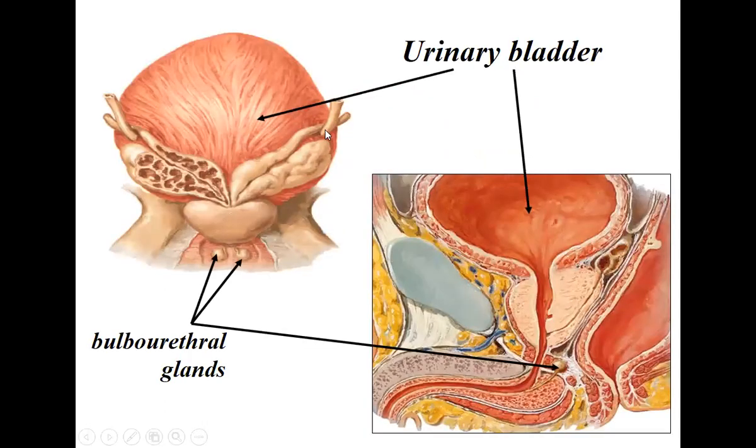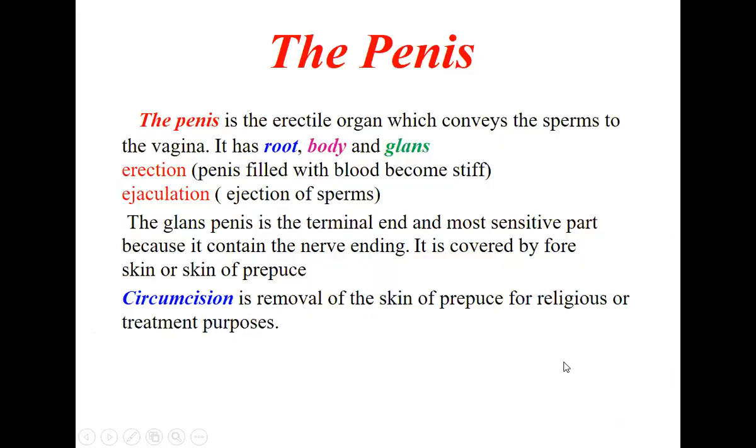Okay. So here are the bulbourethral glands below the prostate. These are the urinary bladder, the seminal vesicle, and the vas deferens. These pictures are seen from the side. This is the back view, the posterior view, and this is the side view. Here you can see the bladder, and behind that is the seminal vesicle. This is the prostate, and here are the bulbourethral glands.